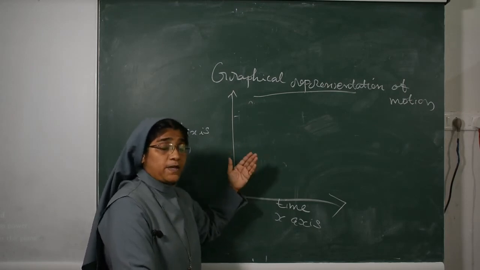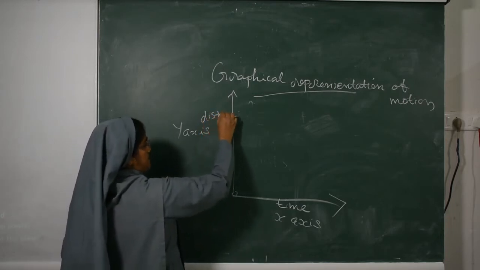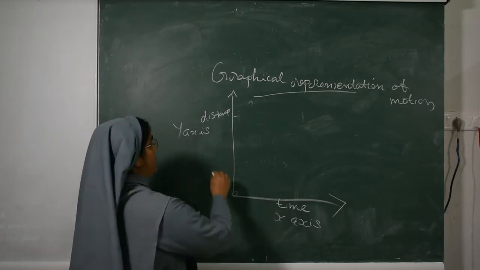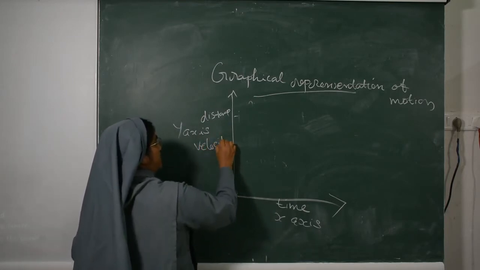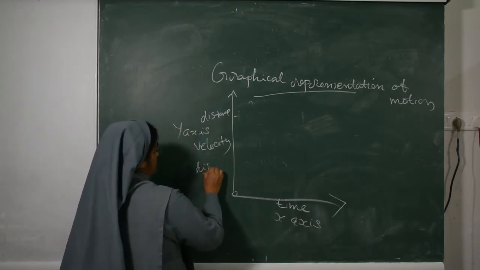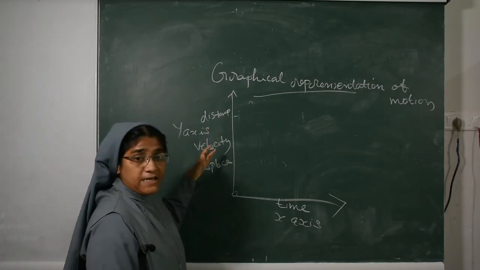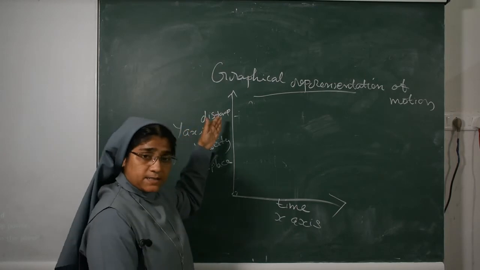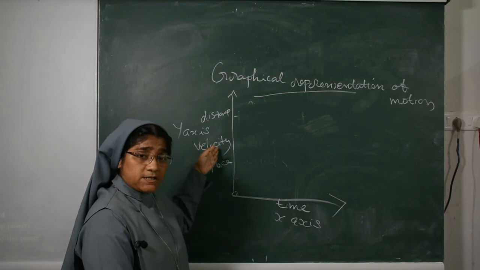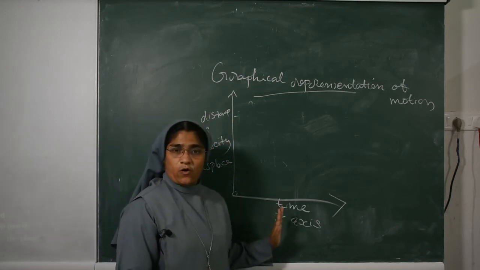If you want to make a velocity time graph, we write velocity on the y-axis. For a displacement time graph, we write displacement. So time is fixed, it does not change.